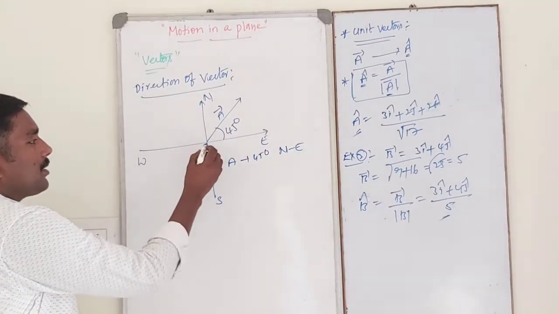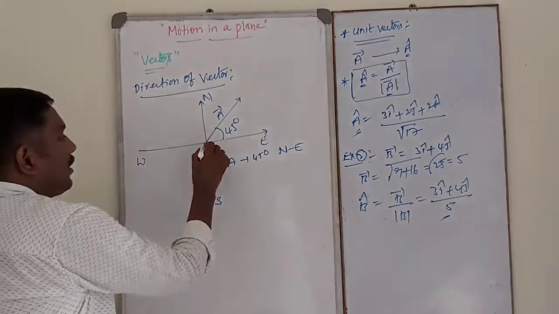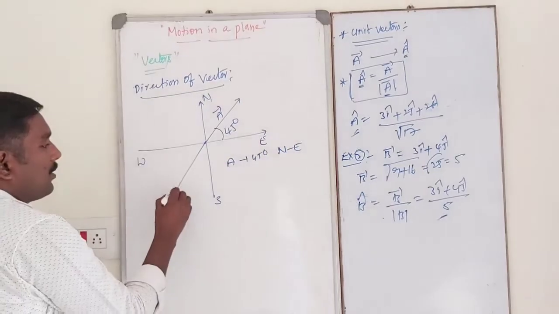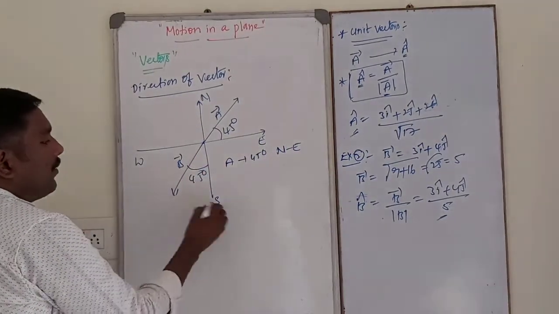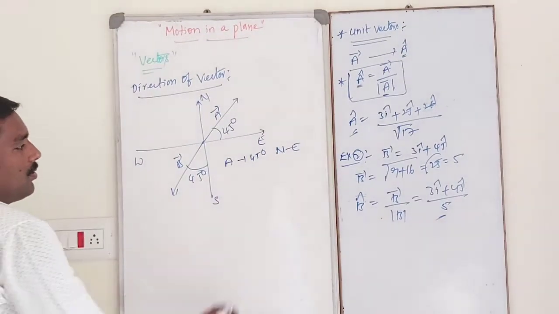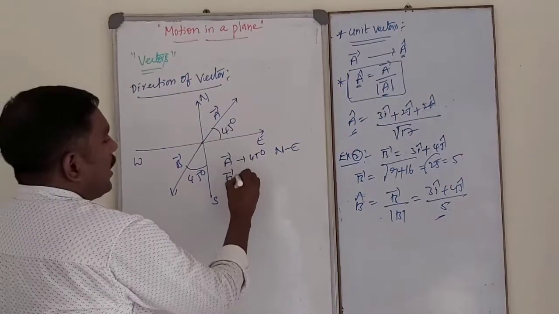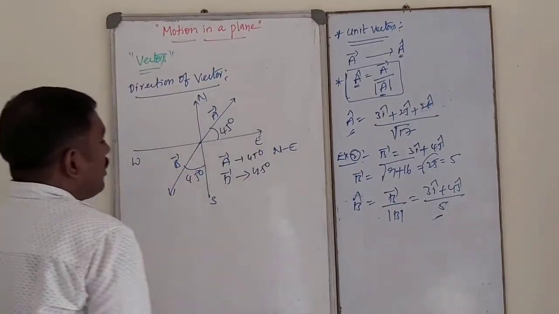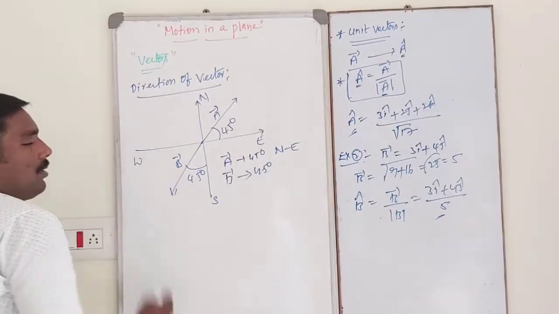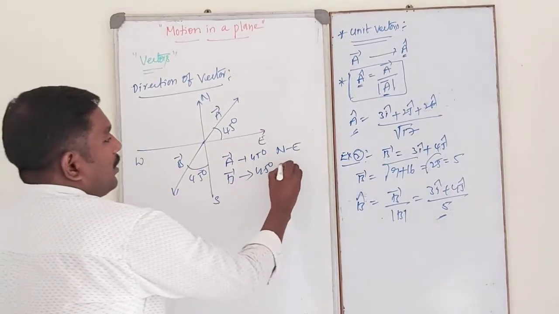Similarly, like this, I will take one more vector like this. See, vector B makes an angle of 45 degree with respect to south. So the direction of vector B is 45 degree southwest.